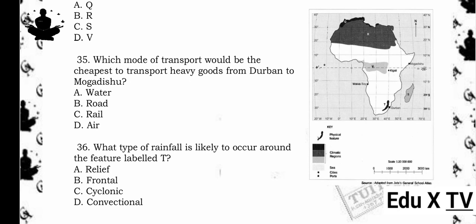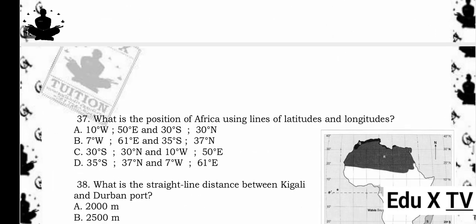36. What type of rainfall is likely to occur around the feature labeled T? A. Relief. B. Frontal. C. Cyclonic. D. Convectional. The answer is A. Relief. Reason being, the feature labeled T is a mountain range, where relief rainfall occurs as moist air is forced to rise over mountains, cools, and condenses to form rain.